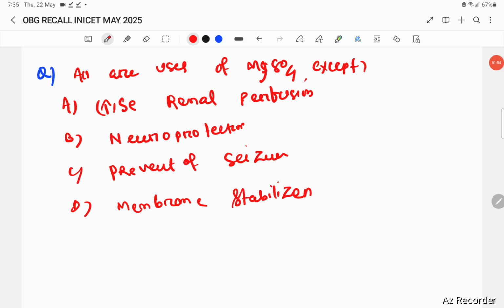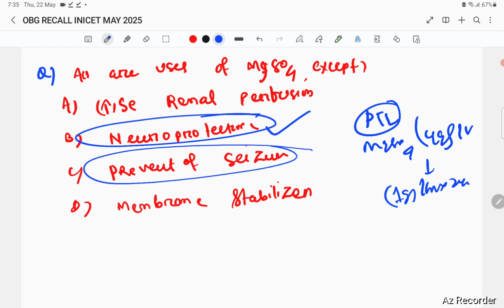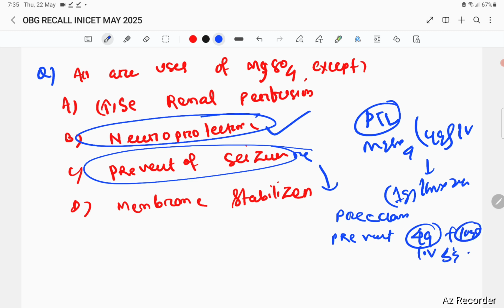What are the uses of magnesium sulfate, all except? It is used for neuroprotection in preterm labor: you give a loading dose of 4 gram IV, then infuse 1 gram per hour for 24 hours for the neuroprotection dose. It is also used for seizure prophylaxis in preterm pre-eclampsia, and in eclampsia for prevention and treatment. For prevention, give a loading dose of 4 gram IV followed by 10 gram IM, 5 gram each in the buttocks. That is the loading dose of the Pritchard regimen.